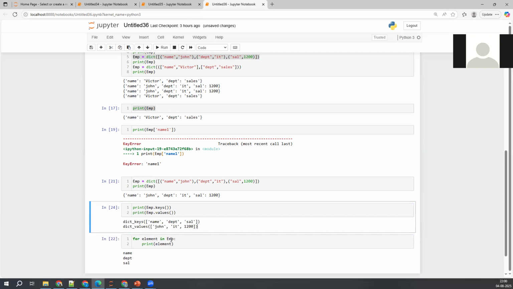Now, in place of emp, I'll put emp dot values, if you want to access only its values. Let me execute. See, John, IT, 1200 I'm getting here. If you want to iterate only the keys, by default it iterates keys only, but if you want to mention that explicitly, you can do it like this also.